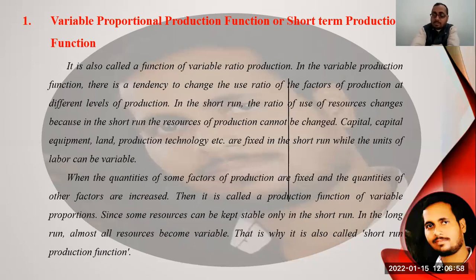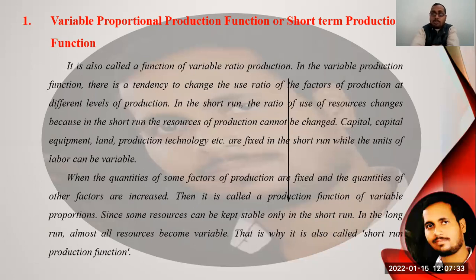The factors that are kept constant are called fixed factors, and those factors that are not constant, that will be changed during production to get more output or changeable output, are called variable factors. So if one factor is constant and another factor is changed, the ratio of production will change, and due to this changing ratio, it is called the variable proportion production function. It is also called the production function of variable ratio production.